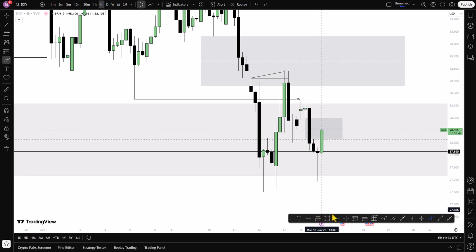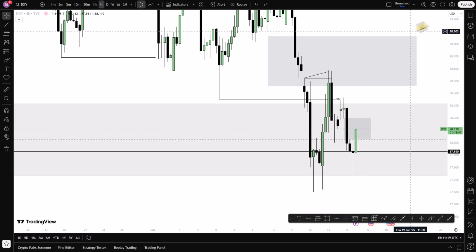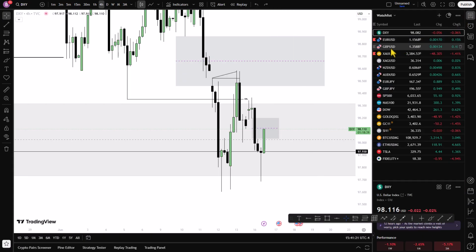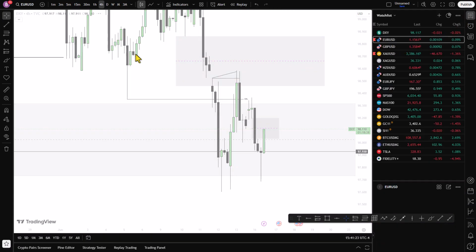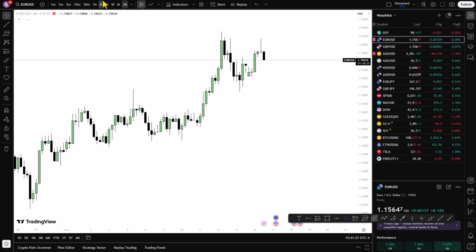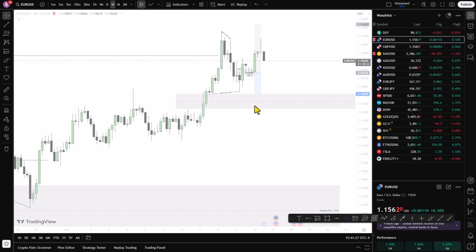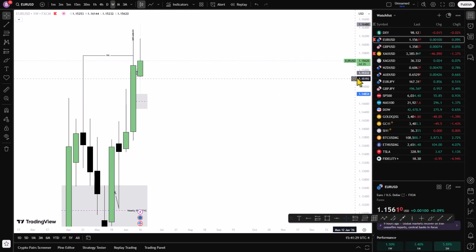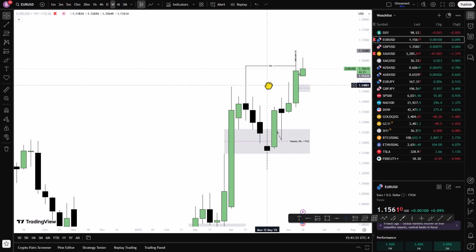So let's go to the foreign currencies. Let's take EURUSD. And on EURUSD, we can start on the weekly. So on the weekly time frame on the EURUSD, we see here price is in internal range liquidity. Then we see price taking out external range liquidity.